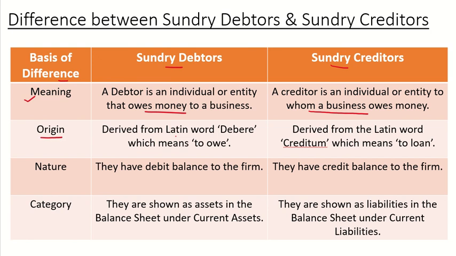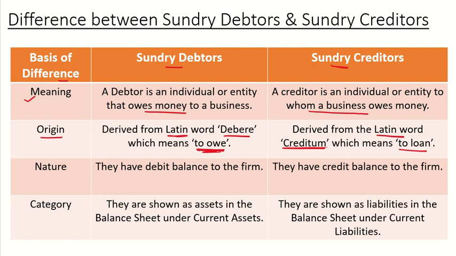Okay, now the sundry debtors have been derived from the Latin word debere, which means to owe. To owe means you have to pay the money, means you have received the goods and for that you have to pay the money. Okay, now see sundry creditors. Sundry creditors have derived from the Latin word creditum, which means to loan, which means he is providing a loan to another party, and they will pay back to him in the future. Okay, so this is what to loan.